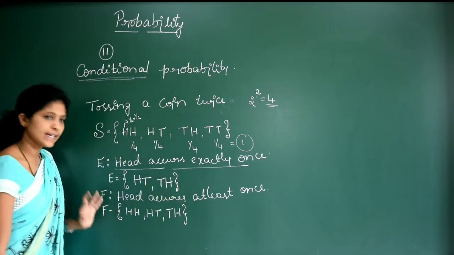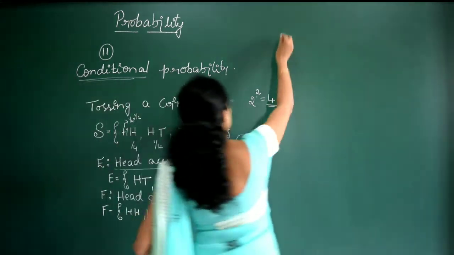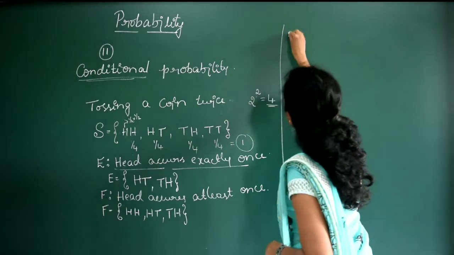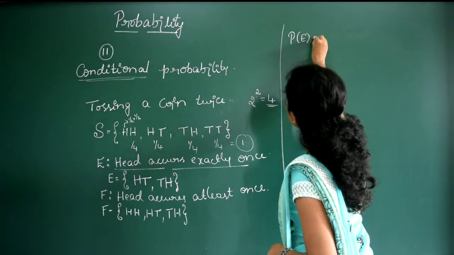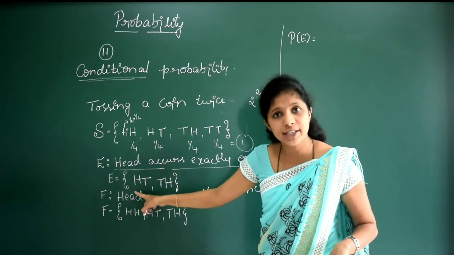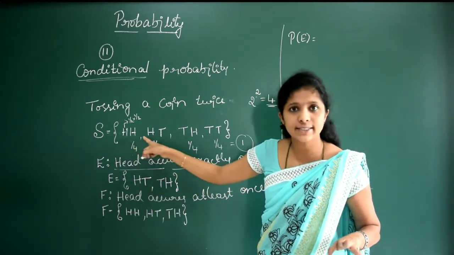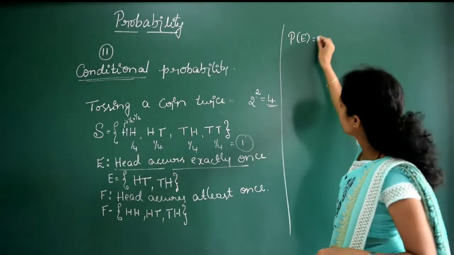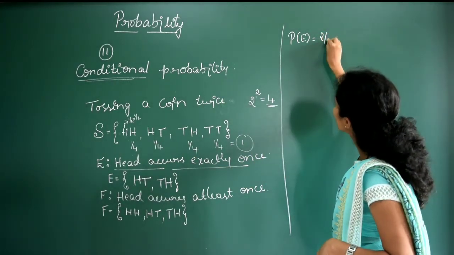So this is the event F. Now, what is the probability of E? How many elements are there? 2. And the sample space contains 4 elements. So I can write, probability of E is equal to 2 by 4.